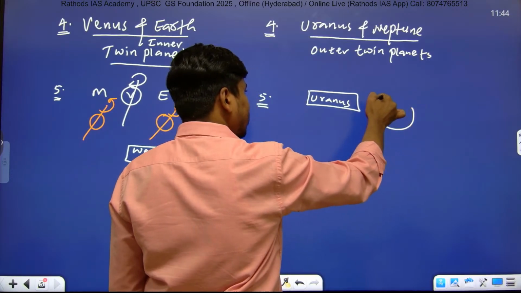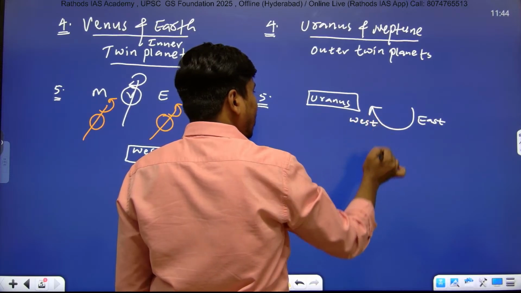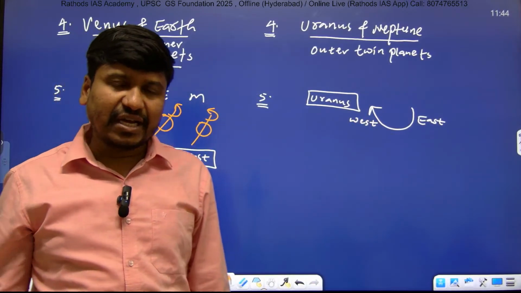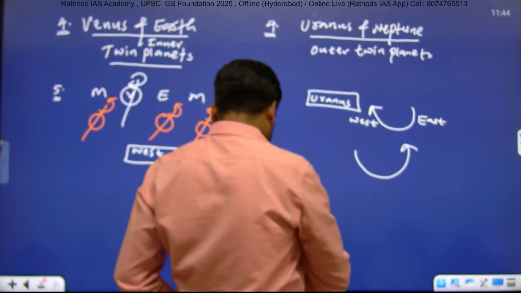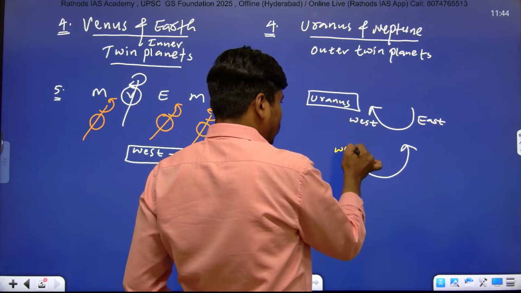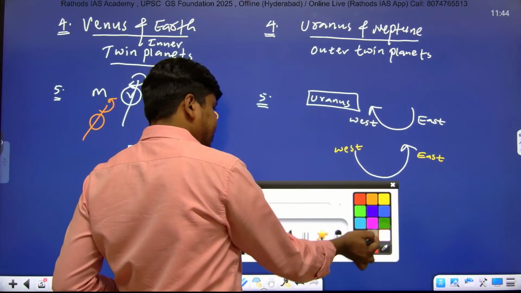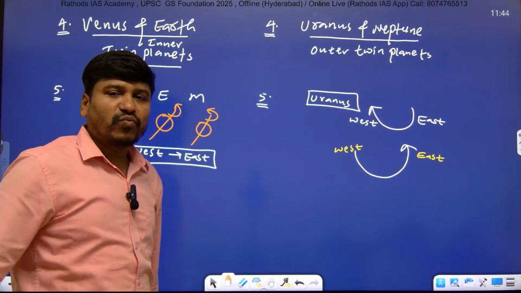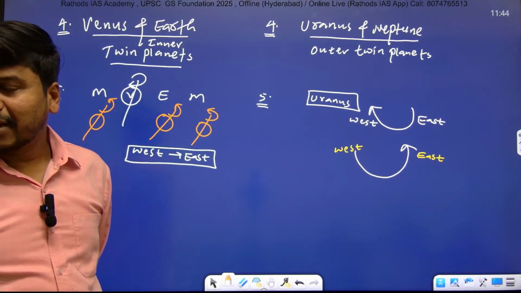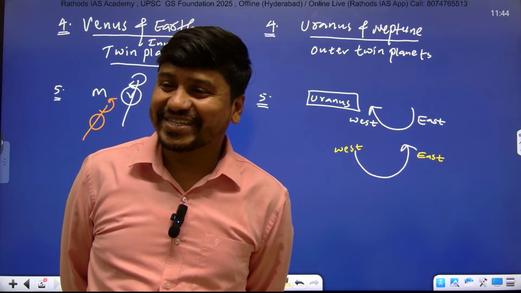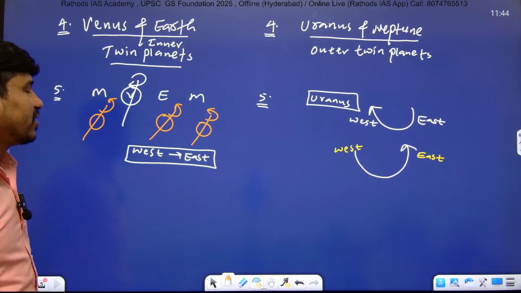Only Uranus rotates from east to west, and the remaining three outer planets rotate from west to east. What, east to west? West to east, right? The remaining three outer planets rotate from west to east, right? Very good, a very important point.